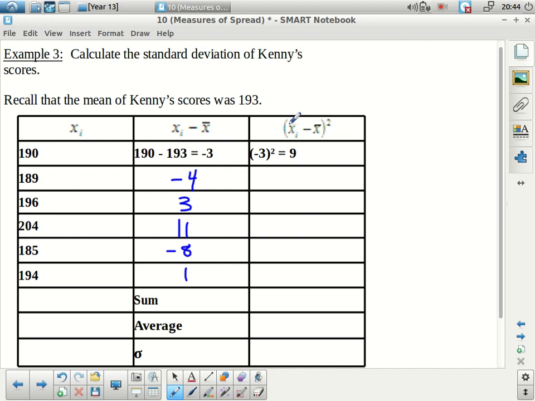Okay, so now following the formula, the next part was to square those. So I'm going to take each of the numbers I had here and just square them. So 16, 9, 121, and so on.